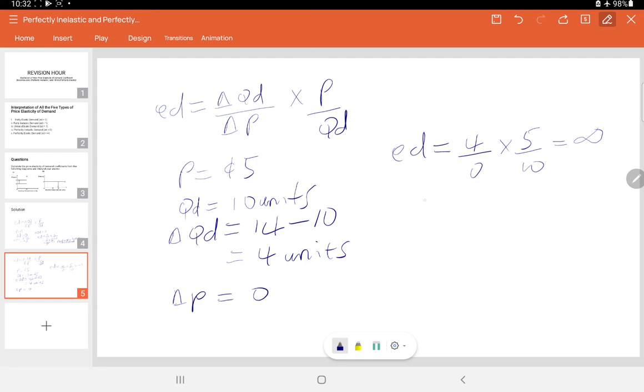And so we'll say that the interpretation for this is that the commodity in question has perfectly elastic demand. Let's take note of this. So this is the situation whereby the price elasticity of demand coefficient will be equal to infinity, when price remains the same,